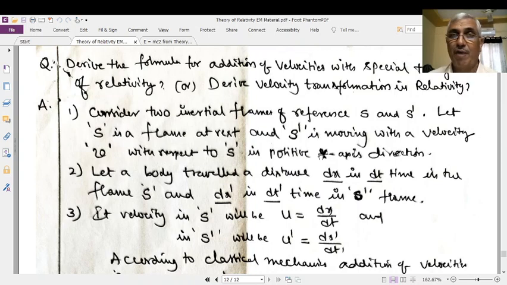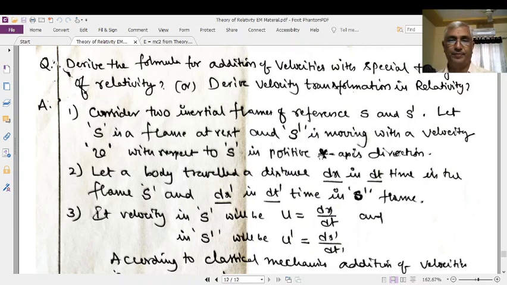Because of the change of mass, length, and time, all the formulas will be affected with some modifications in relativity or relativistic mechanics. That's why now we are going to derive the relativistic addition of velocities or the relativistic relative velocities. These are the velocity transformation equations. By means of these equations, we can transfer the velocity measured by one inertial frame to the velocity measured by the other inertial frame.